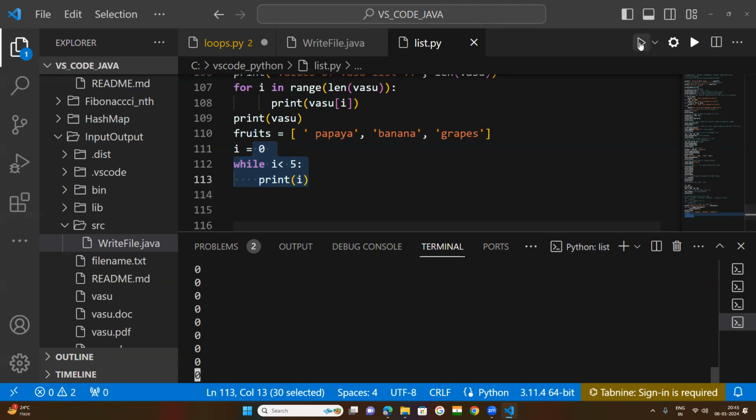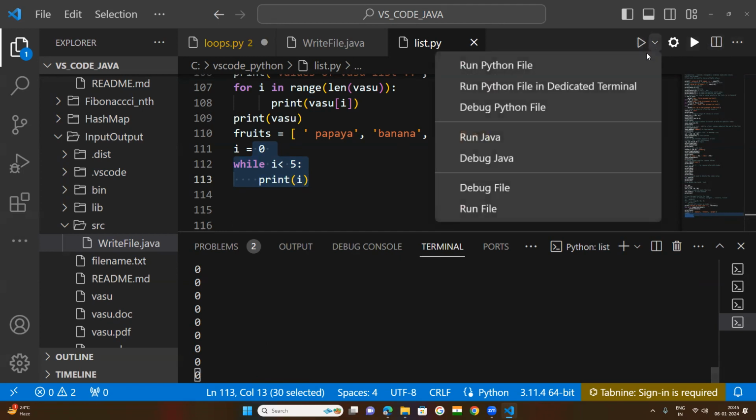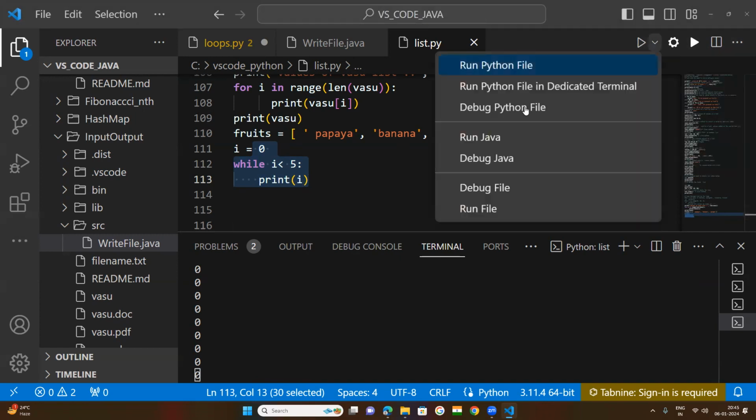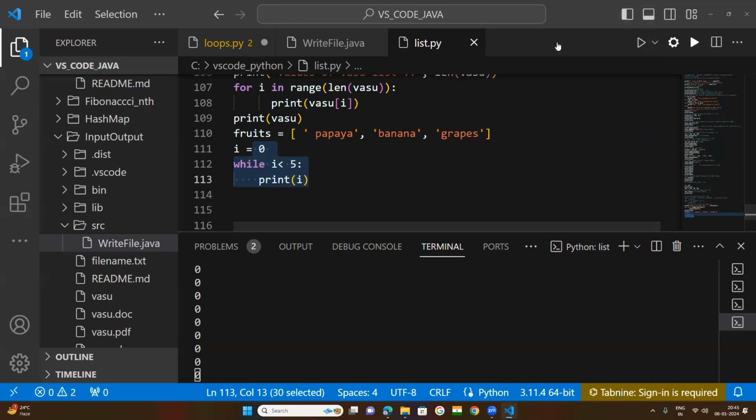Why? Because, try to understand. Continuously 0 will be printed here. Now you need to close this one.